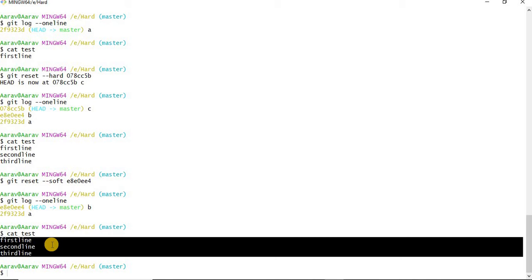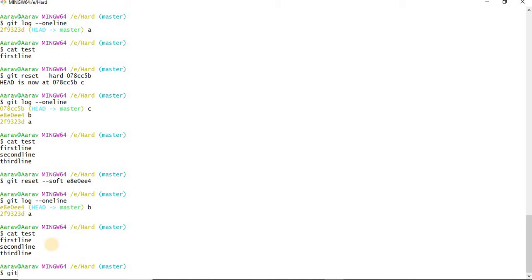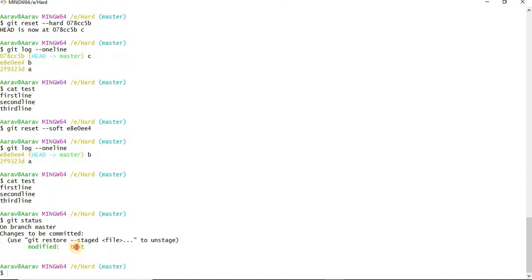The HEAD is moving to whatever commit we are requesting, but the data stays at that point. If you check the status of this file, you can see this test file is under staging.